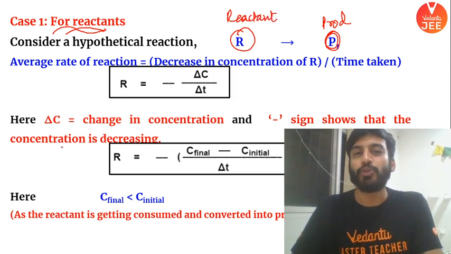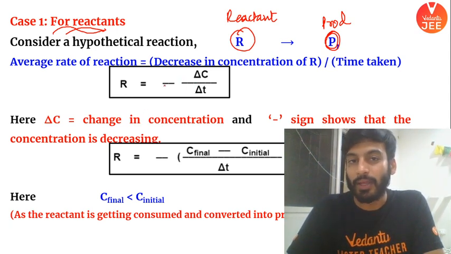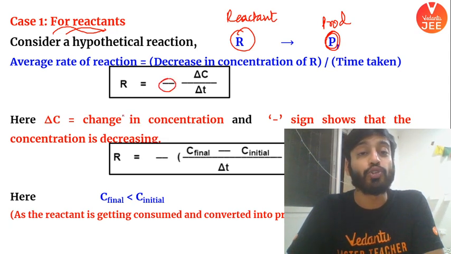Reactants are getting converted into product. So rate is what, beta? Rate is equal to minus del C by del T. Why the word minus? Why have I used minus here?